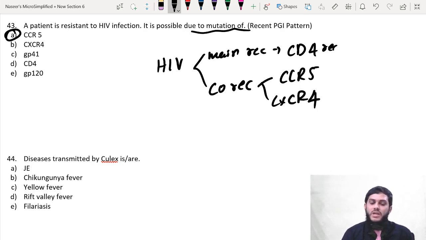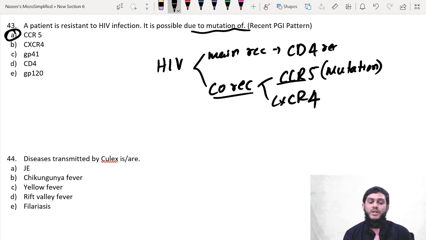There are reported cases of CCR5 mutation in the world. In those patients where the CCR5 co-receptor is mutated, HIV is not able to bind to the host cell. If it cannot bind, it cannot enter; if it cannot enter, it cannot multiply; if it cannot multiply, it cannot cause infection. So those individuals are HIV resistant. So the answer is only one, CCR5.